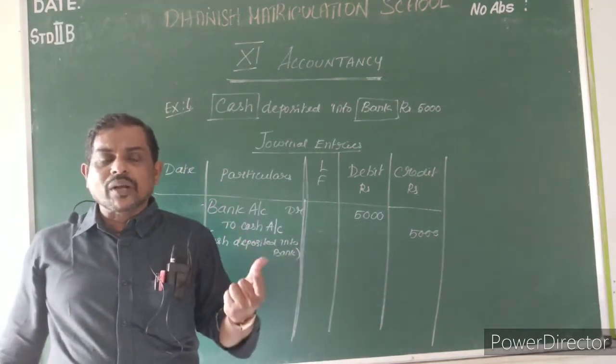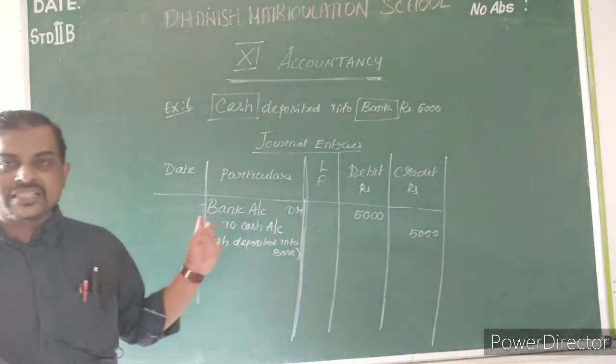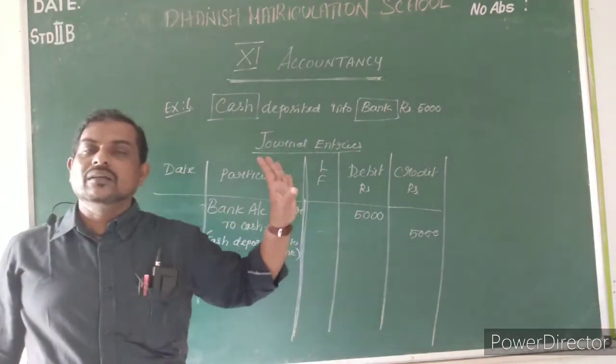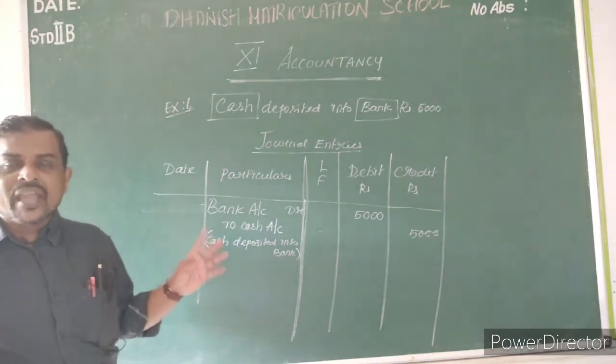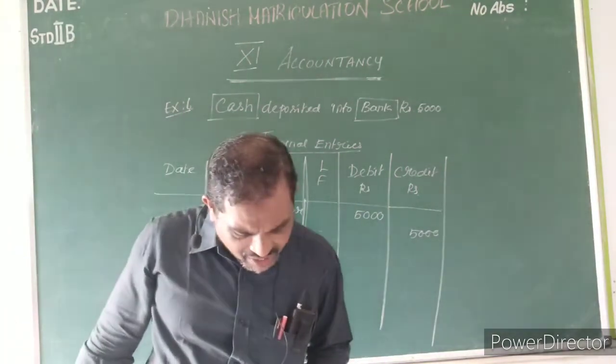If you don't know how to write, you just write what transaction they have given, just write it as it is. Otherwise, you can cut short and write cash deposited into bank. Okay, so this is the way you have to pass the journal entry. Now I'll teach you the next transaction. What is the next transaction?